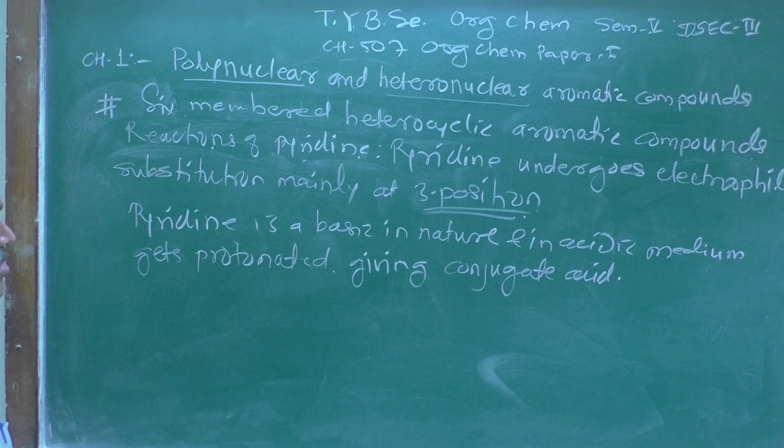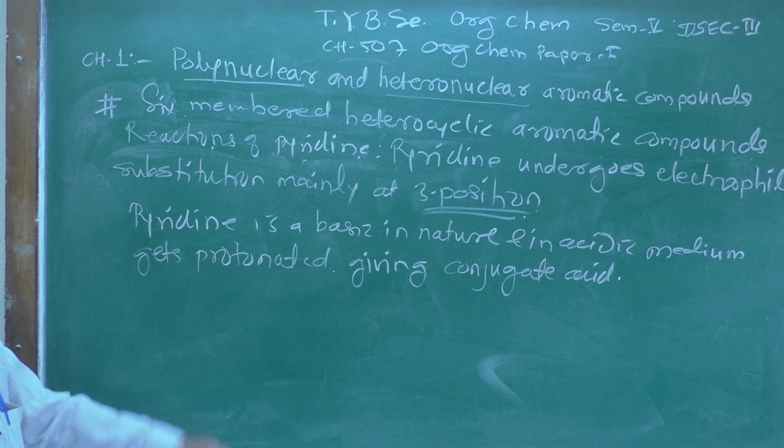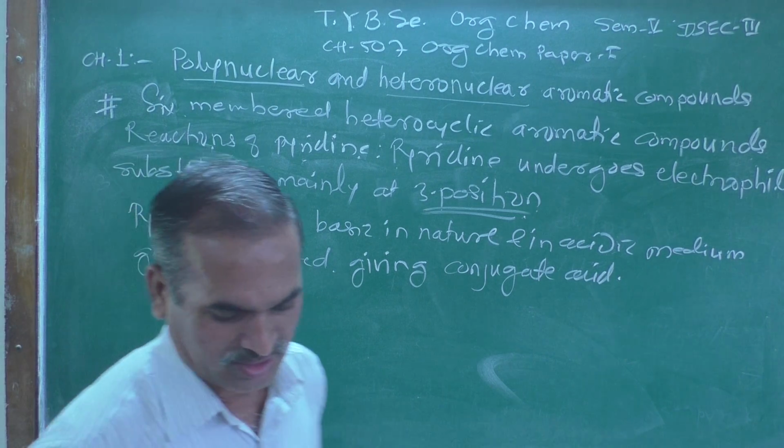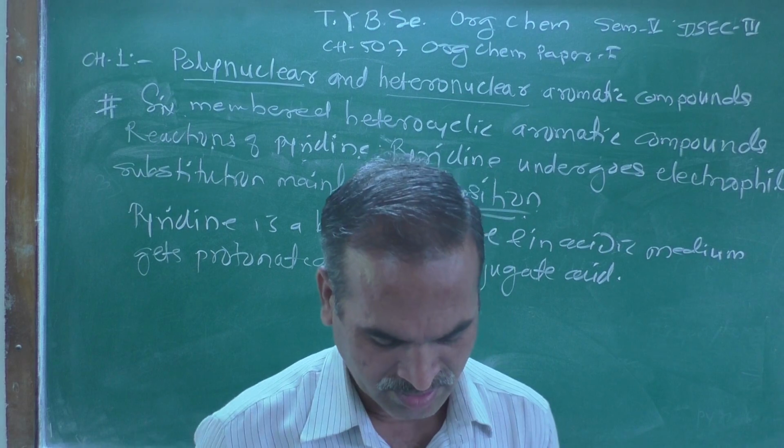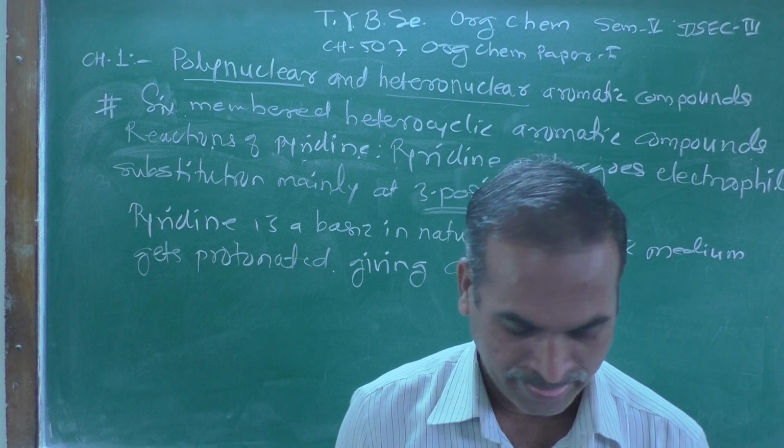Look at here, pyridine is basic in nature and in acidic medium gets protonated giving a conjugate acid, and this will be the